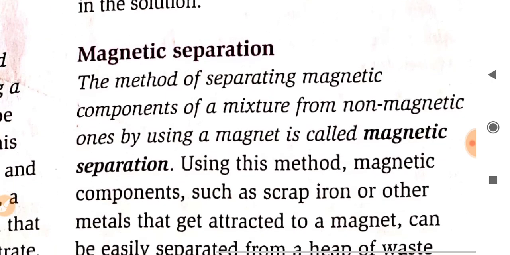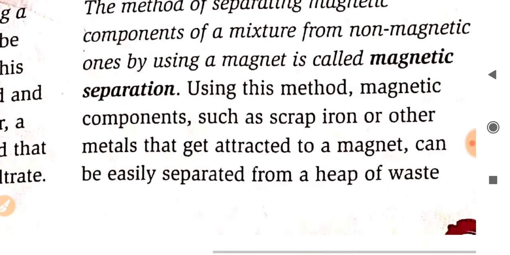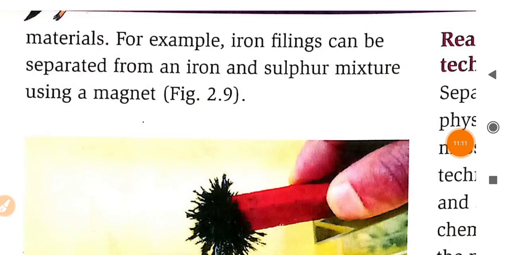Now next is magnetic separation. The method of separating magnetic components of a mixture from non-magnetic ones by using a magnet is called magnetic separation. It is also a very easy method. Using this method, magnetic components such as scrap iron or other metals that get attracted to a magnet can be easily separated from a heap of waste materials. For example, iron filings can be separated from an iron and sulfur mixture using a magnet.